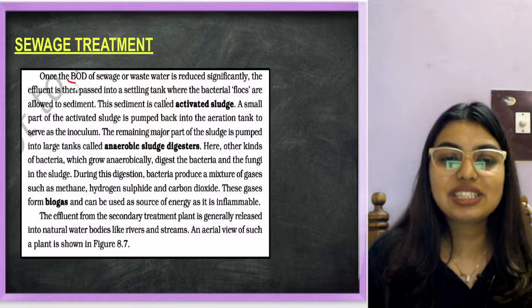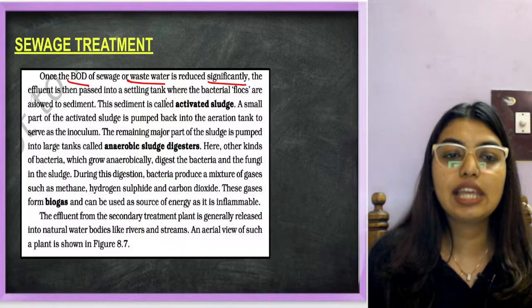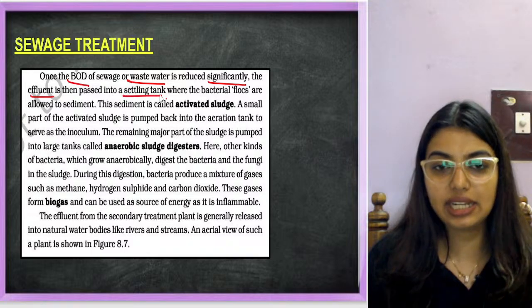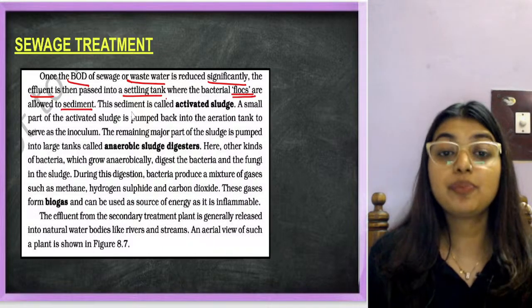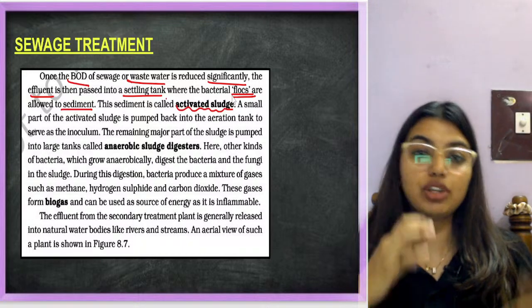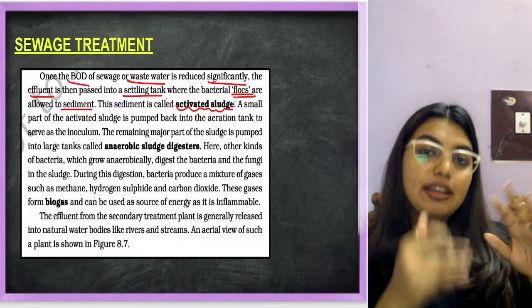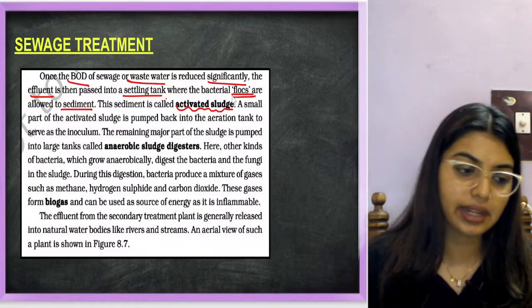Once the BOD of sewage or wastewater is reduced significantly, the effluent is then passed into a settling tank, where the bacterial flocks are allowed to sediment. This sediment is called activated sludge. So students, once the BOD of the wastewater is reduced, we pass the effluent into another tank called the settling tank.